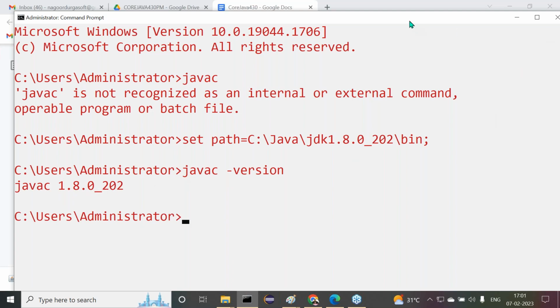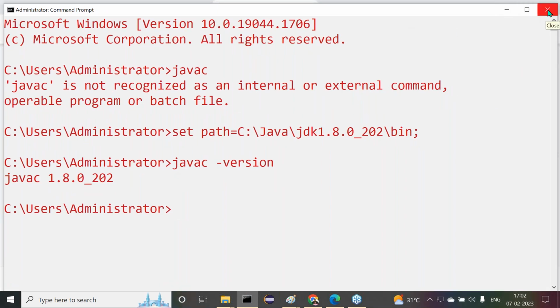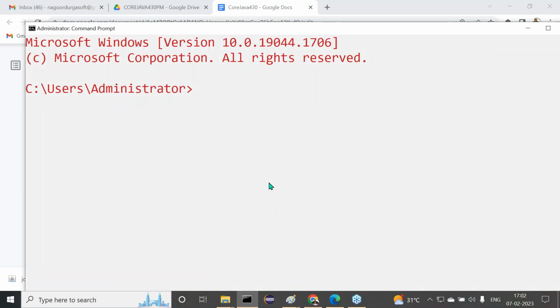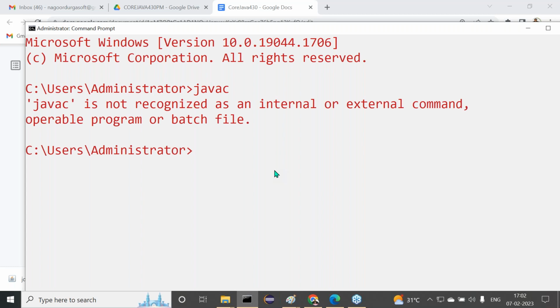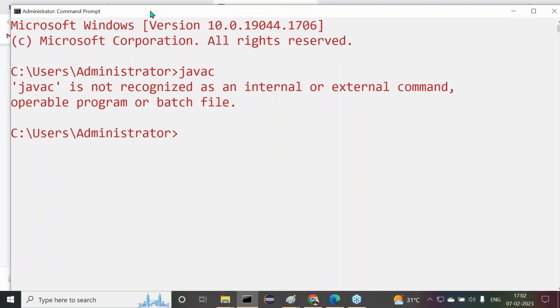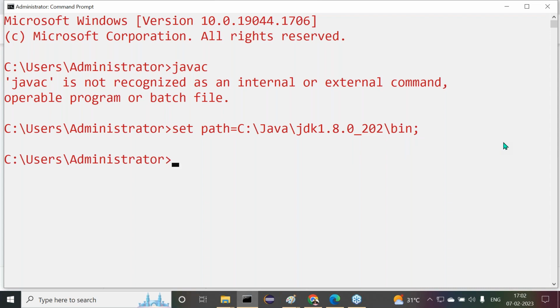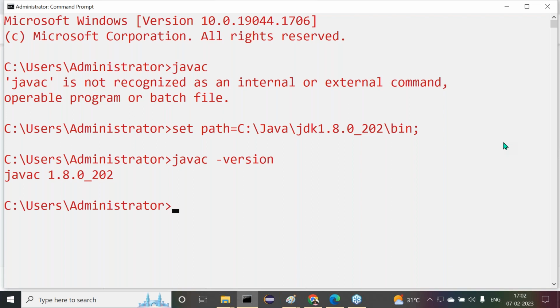Observe carefully. Once again, I'm going to close this command prompt. Try to understand what I'm trying to show now. Again, I open a new command prompt. When I type javac, what are we getting now? Again, javac is not recognized. So what do I have to do there? I have to write set path equals C:/Java/JDK1.8.0_202/bin; and click on Enter again. Now check javac -version. Now we are getting it.